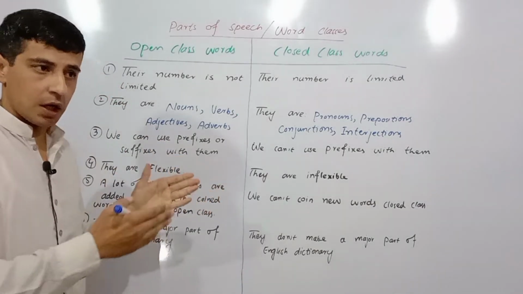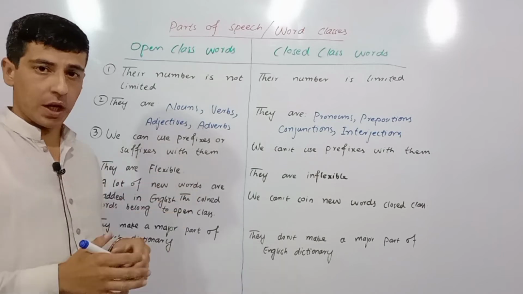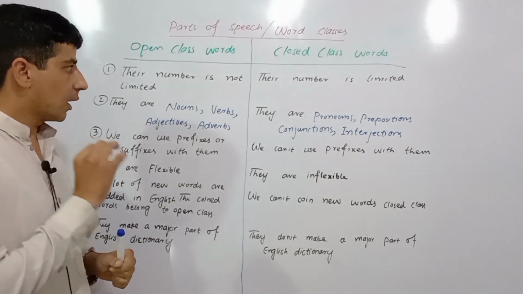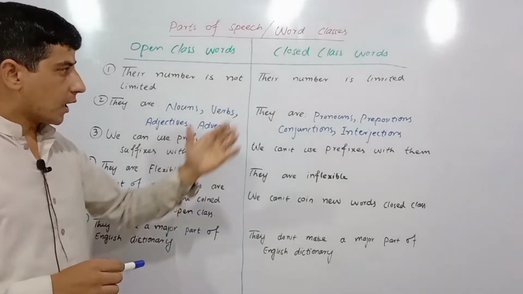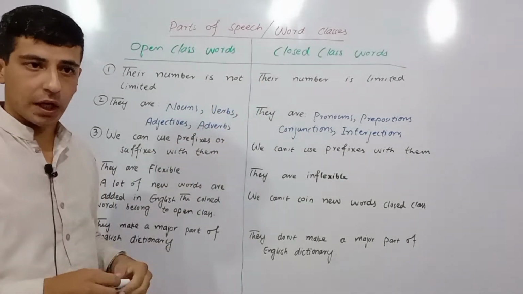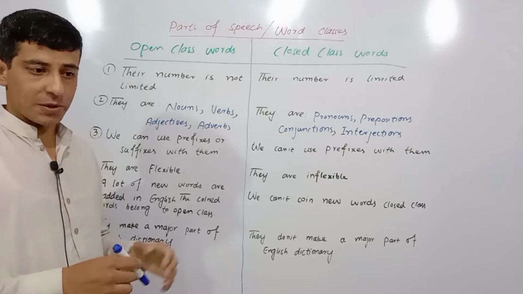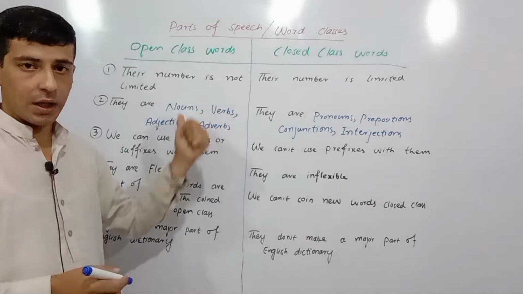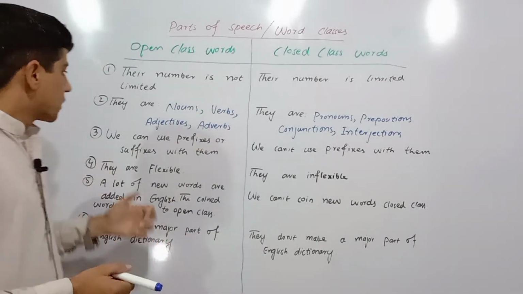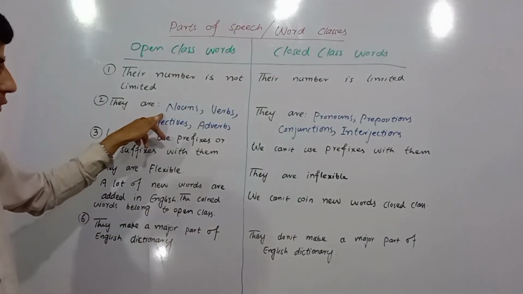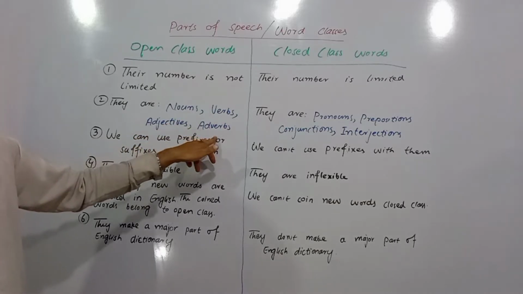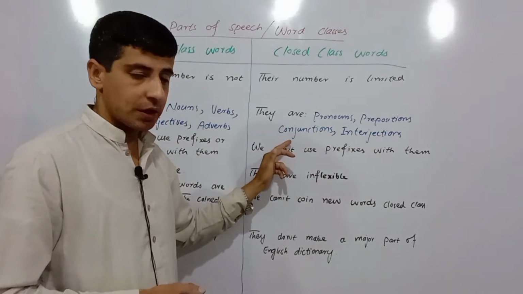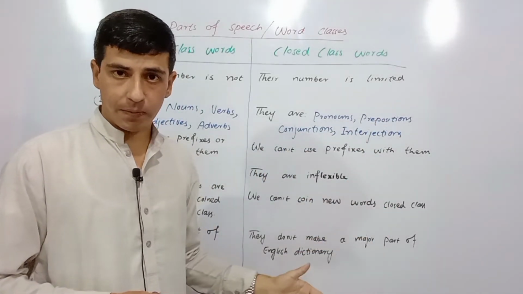Actually, the words or the parts of speech that we have got in the open class of parts of speech are unlimited, remember, and in the closed class their number is limited. We can count them. They're specific and few in number, so they're limited, and the open class is unlimited. Okay, so the open class are nouns, verbs, adjectives, and adverbs, and the closed class are pronouns, prepositions, conjunctions, and interjections.